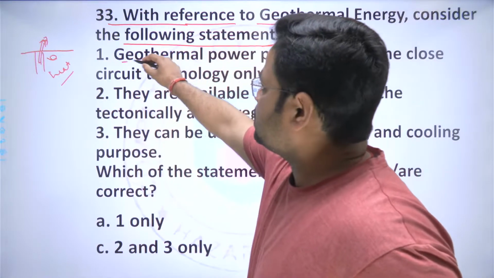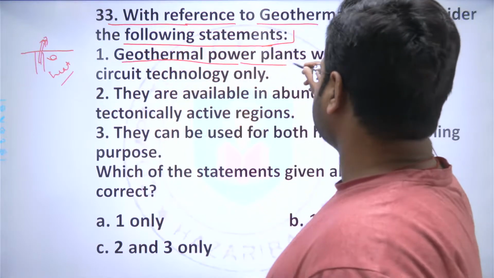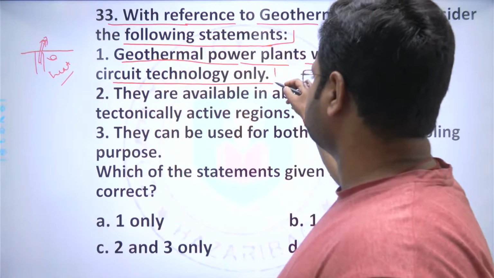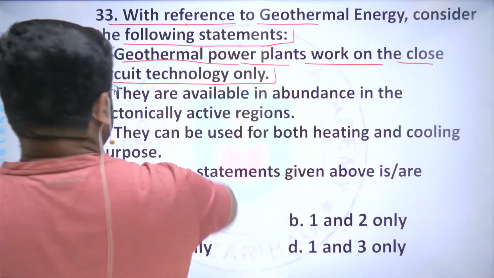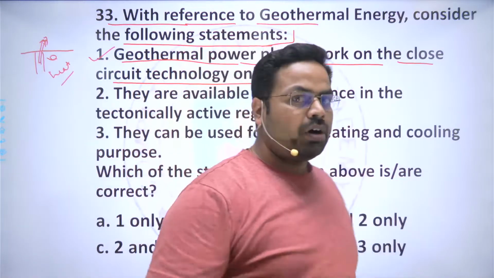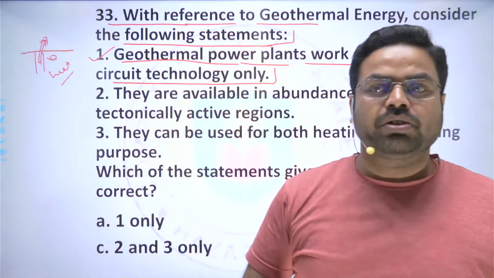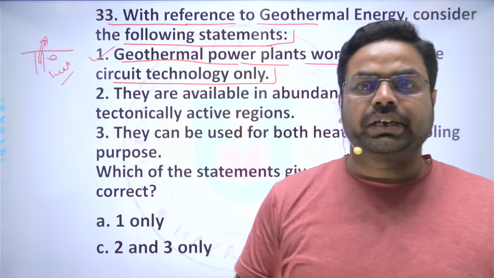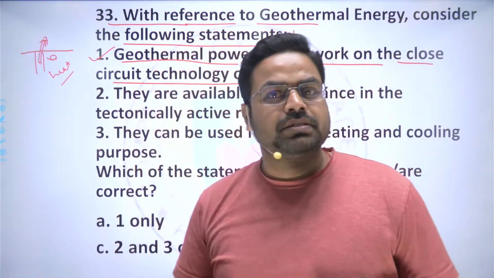So here, the geothermal power plants work on the closed circuit technology. This is a correct statement, because the hot water that is coming out of the earth's surface does not have so much heat that it can turn the steam turbine.